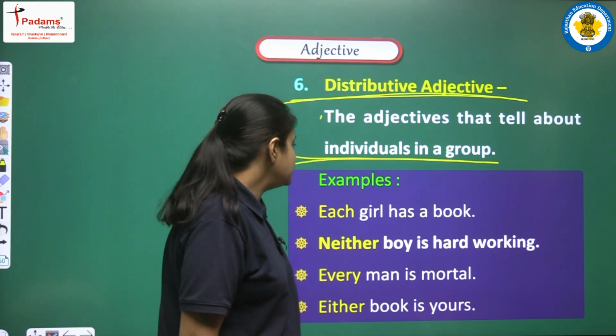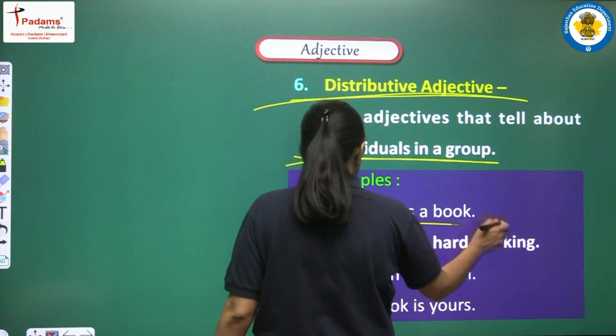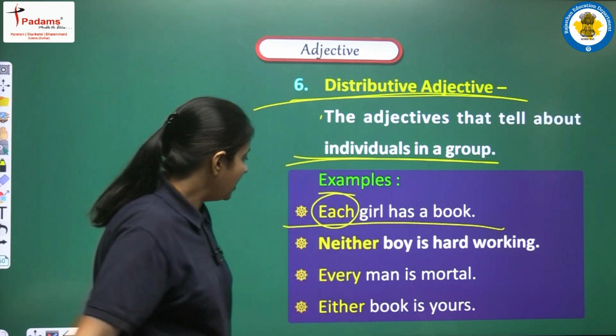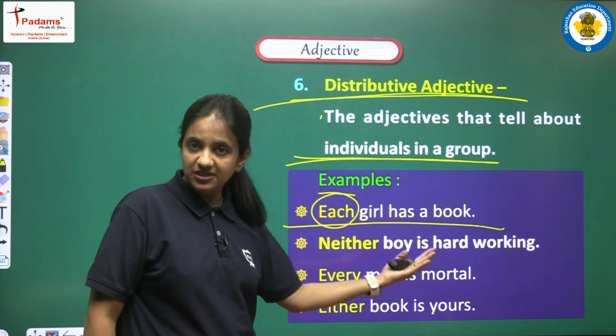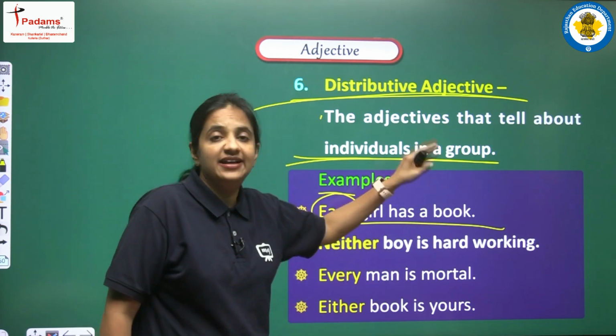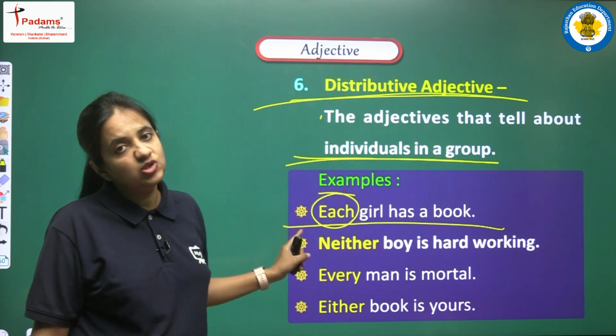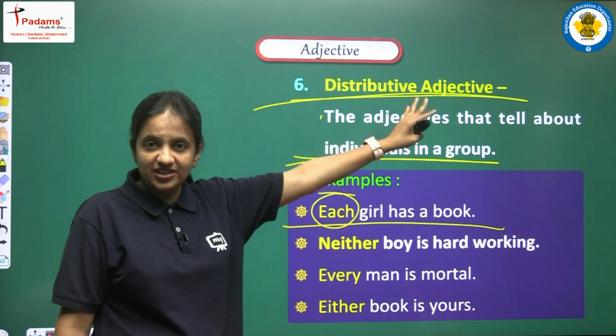The first one is: each girl has a book. So now here in this sentence we have each, and with the help of each, what we are saying is, suppose there are some girls, suppose there are 5 girls, and we are saying that each girl has a book. So now here this word each is used as a distributive adjective.